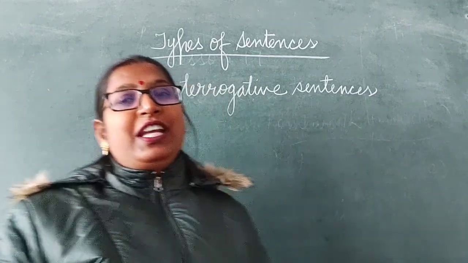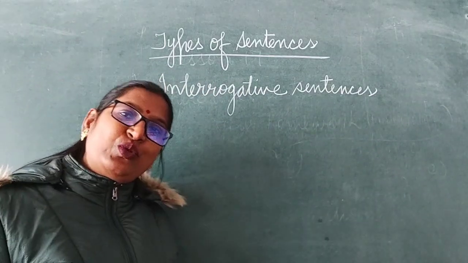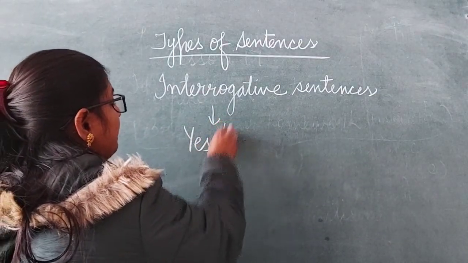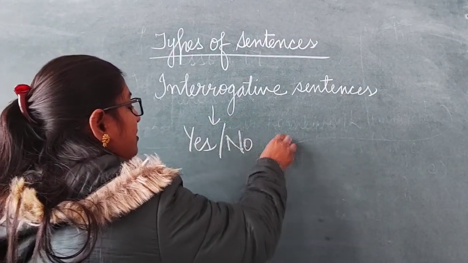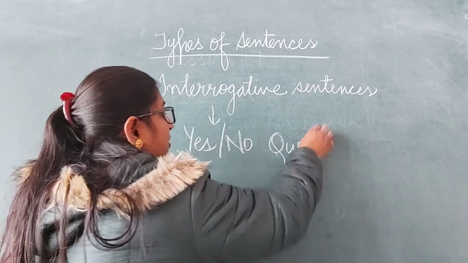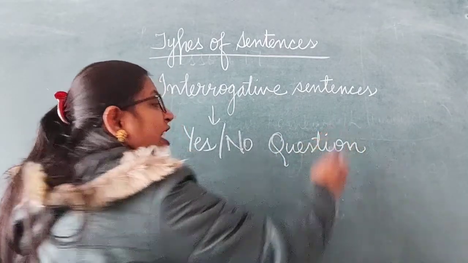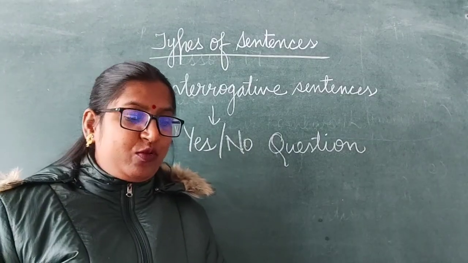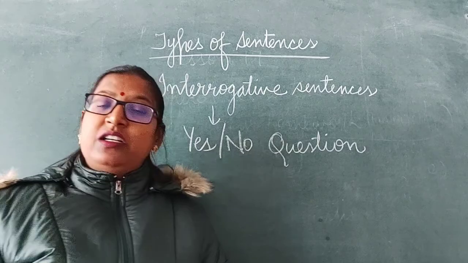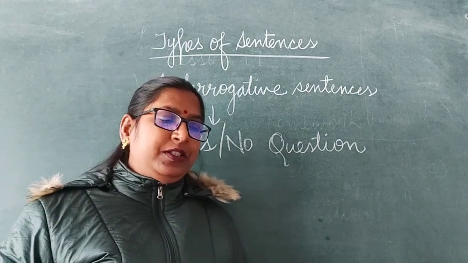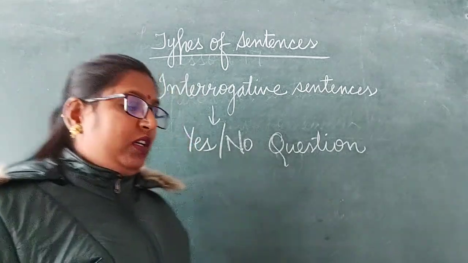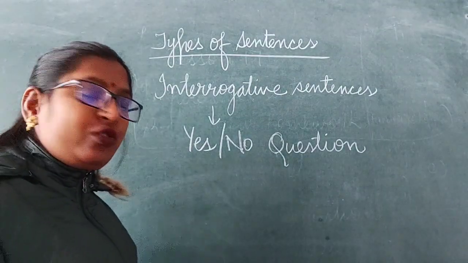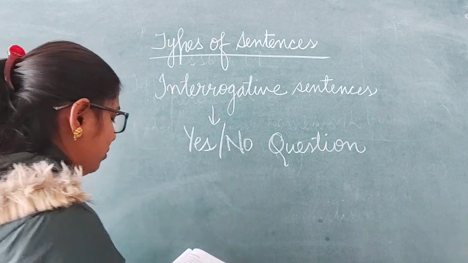Dear children, interrogative sentences are of two types. The first one is the yes-no type question. Dear children, what is a yes-no type question? If I write here a declarative sentence, we'll convert it into an interrogative sentence. Let us see how.